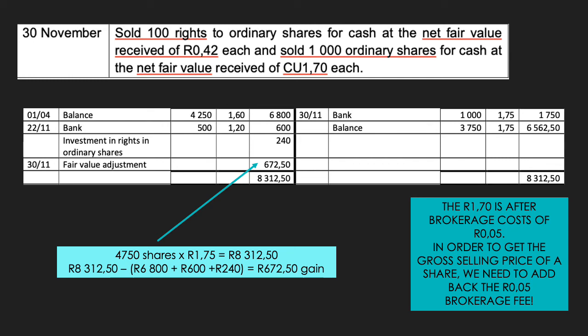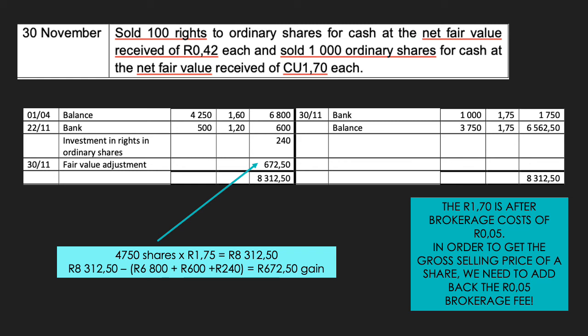Due to the exercising of rights, on the 30th of November, we have 4,750 ordinary shares which need to be fair value adjusted. The fair value of 1 Rand and 75 cents per share therefore gives us a total fair value of 8,312 Rand and 50 cents. However, that is not what the shares are currently sitting at in the books. If you do the math, you would see that a fair value gain of 672 Rand and 50 cents must be recognized in order to get these 4,750 shares to fair value.